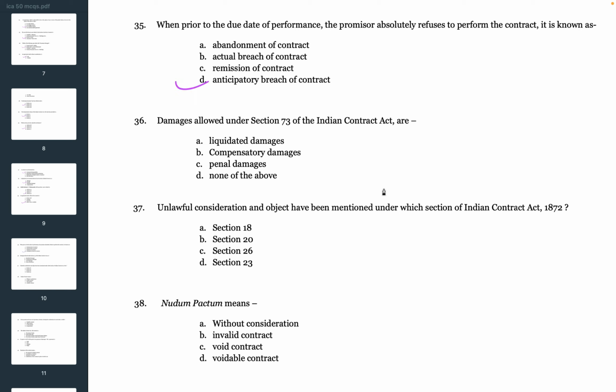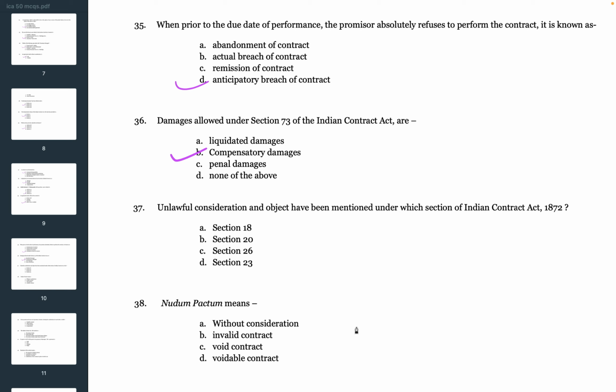Next question. Damages allowed under Section 73 of the Indian Contract Act are. The correct answer is B. Compensatory damages.